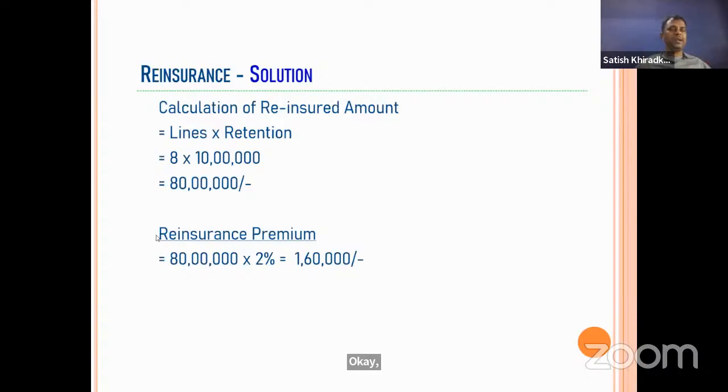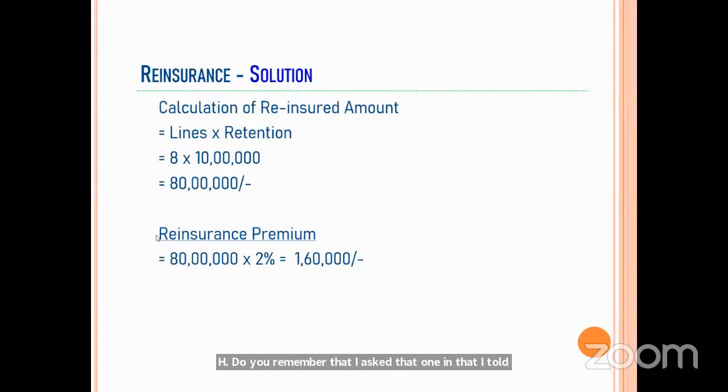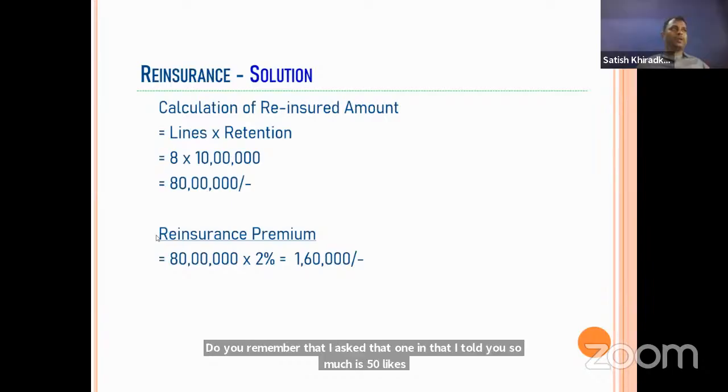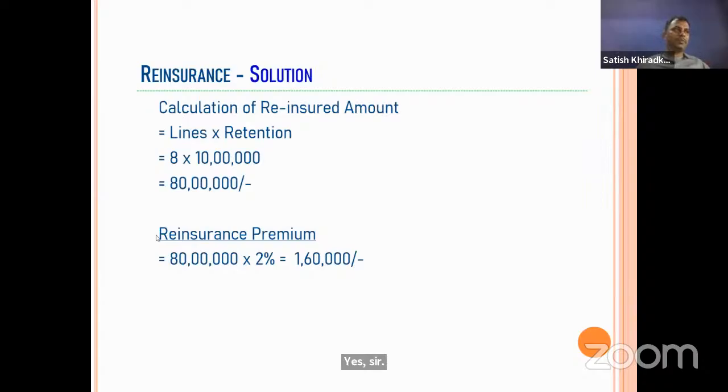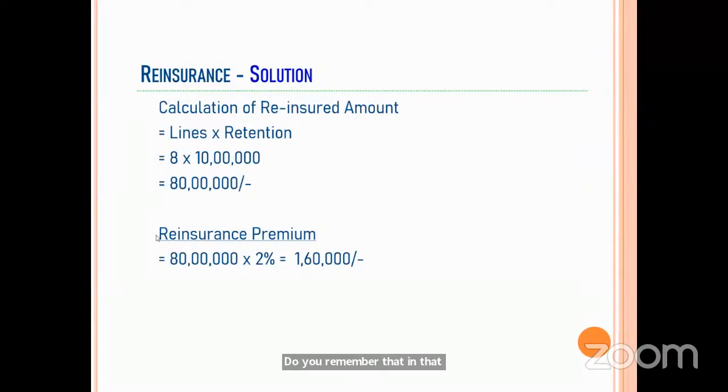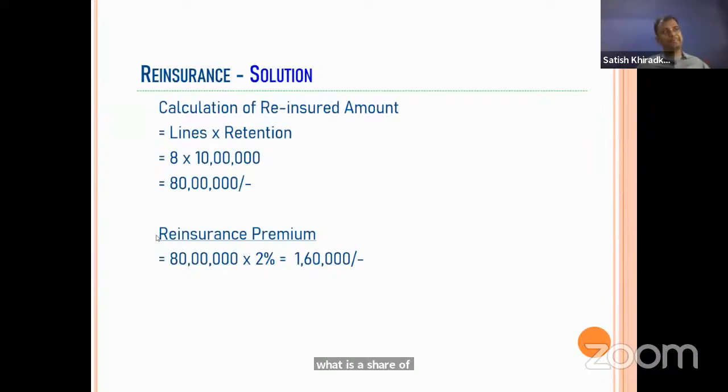But just to simplify, let me go back to that example where I asked you about 6 lakh, 5 lines of 6 lakhs each. Do you remember that? I told you the sum assured is 50 lakhs. In that, what is the share of the insurance company? 6 lakhs.